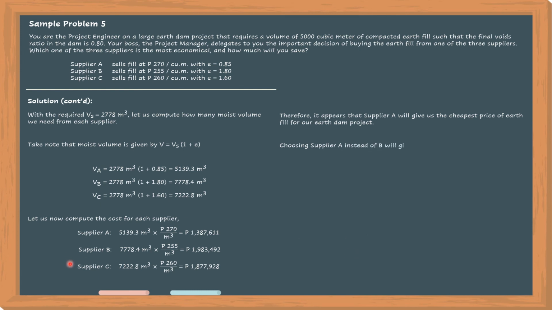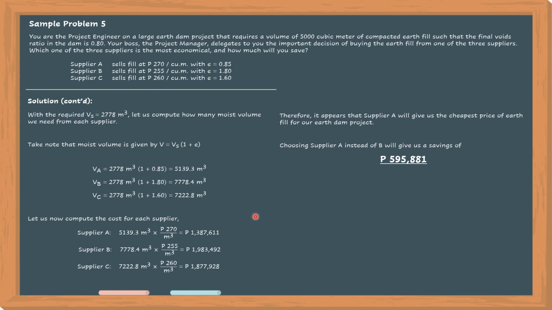What if we choose supplier B instead of A? Magkano ba ang magiging additional cost? So, ang additional cost is 595,881 pesos. But that additional cost will become your saving if you just computed for the most economical supplier. So, if you choose supplier A over B, that cost na almost 600,000 additional cost will now become your saving. So kung ikaw ang may-ari ng isang construction firm, malaki-laking amount na rin yan para makatulong sa project mo.